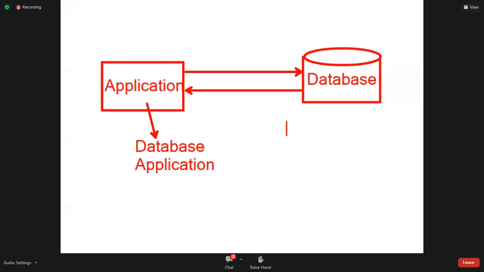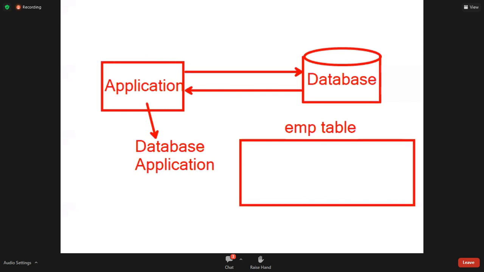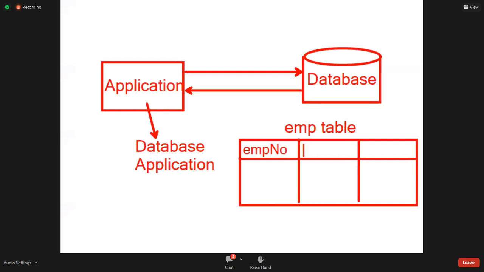Here data is organized. Suppose an EMP table. In this table, fields and records. Employee number, name, salary.